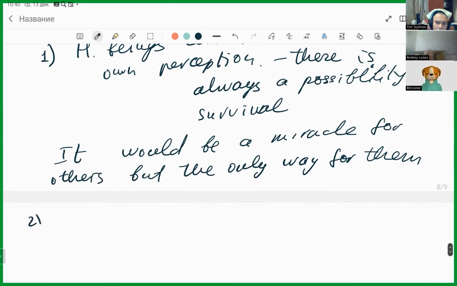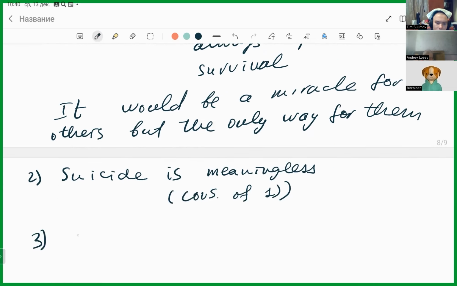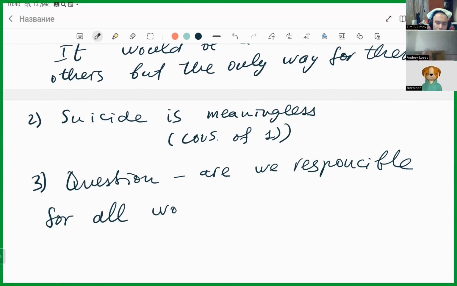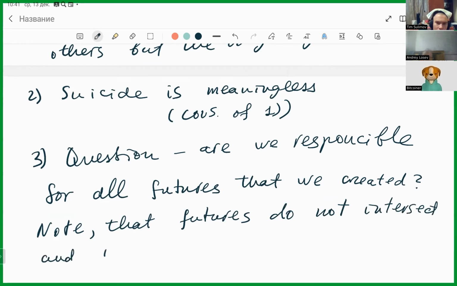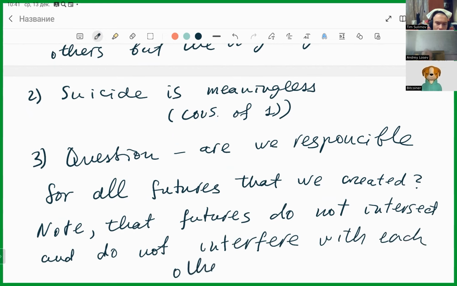Point number 2, suicide is meaningless. So it's a consequence of one. Point number 3, question: are we responsible for all worlds, for all futures that we created? Note that futures do not intersect and do not interfere with each other.